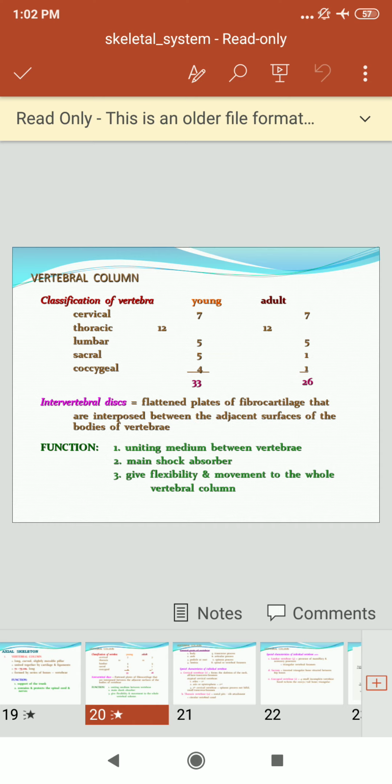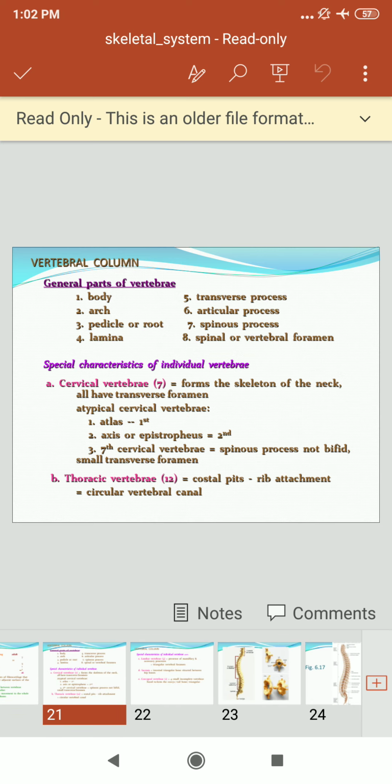The intervertebral disc is a flattened plate of fibrocartilage that is interposed between the adjacent surfaces of the bodies of vertebrae, and the function is a uniting medium between vertebrae, the main shock absorber. It gives flexibility and movements of the whole vertebral column.